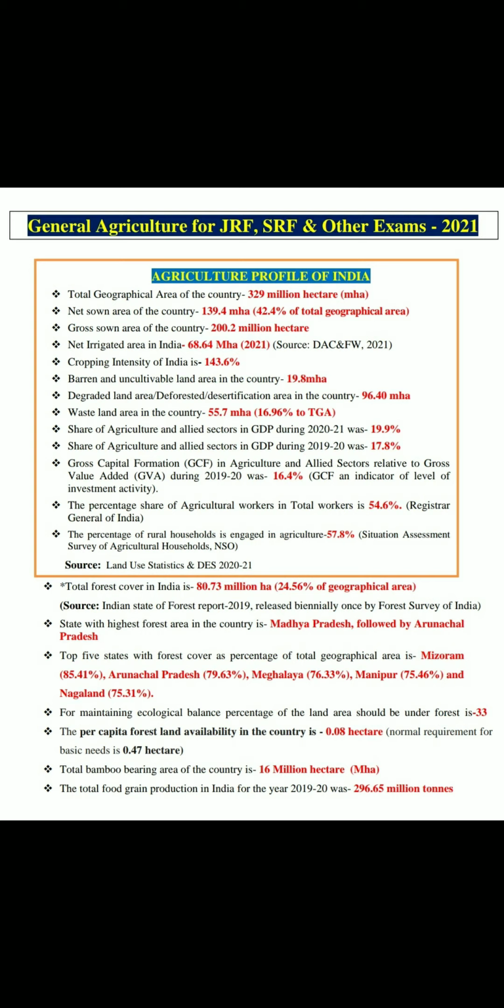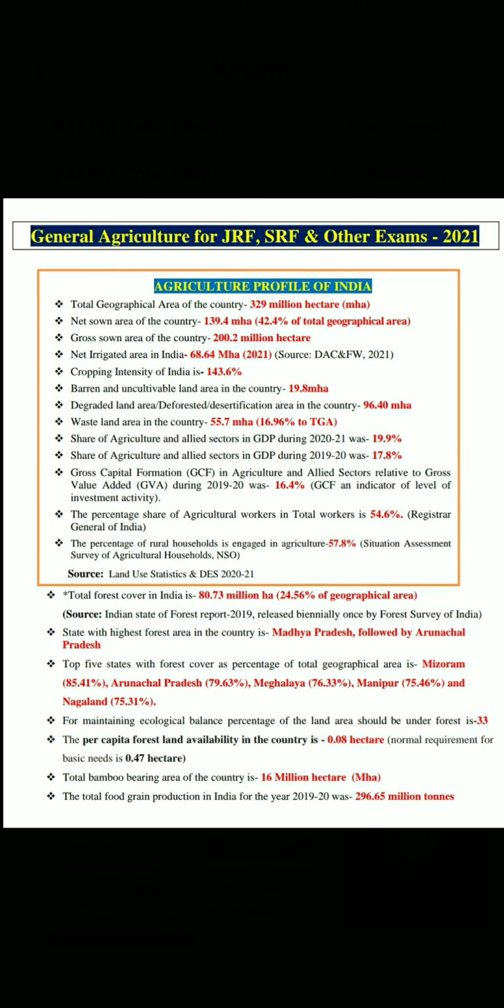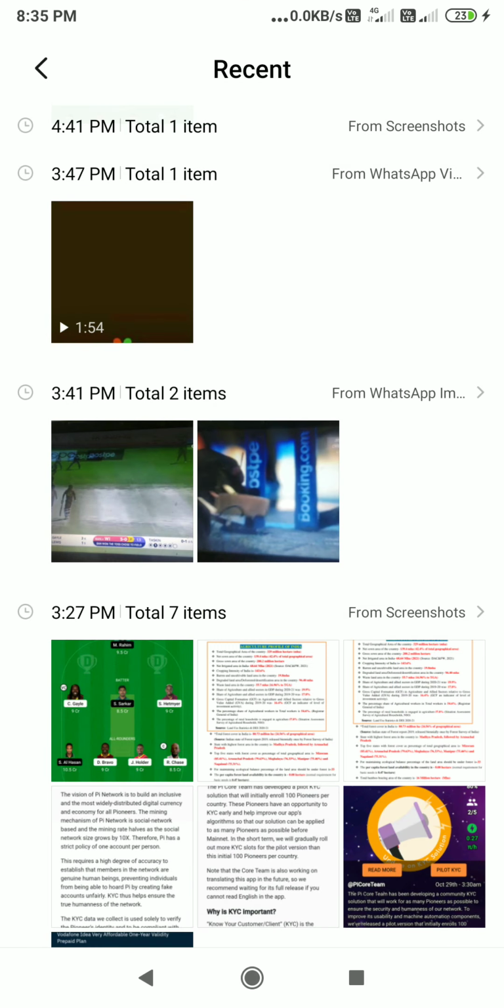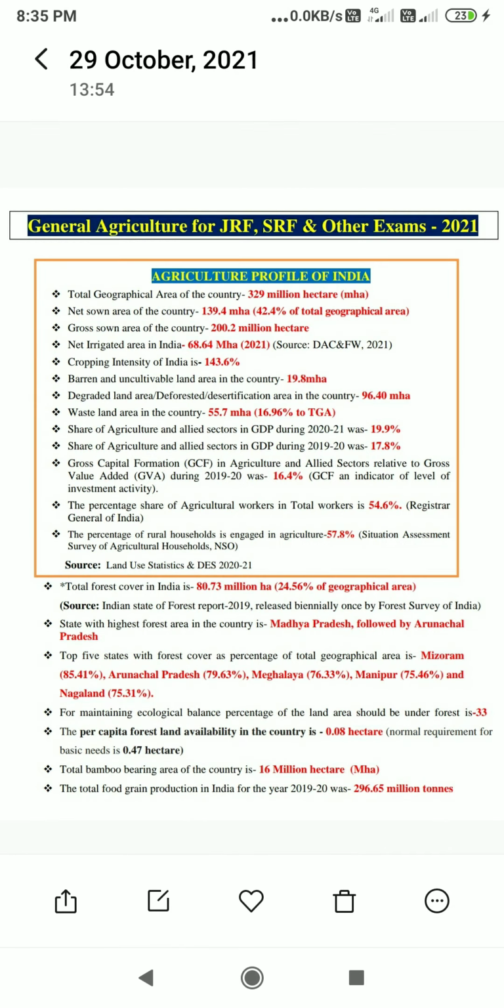State with the highest forest area in the country is Madhya Pradesh, followed by Arunachal Pradesh. Top 5 states with forest cover are Mizoram, Arunachal Pradesh, Meghalaya, Manipur and Nagaland. For maintaining ecological balance, the percentage of land area under forest should be 33%. For ecological balance, forest area in the country should be 33%.